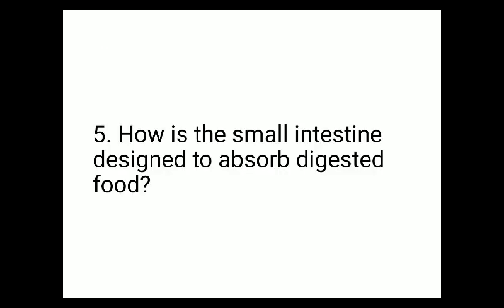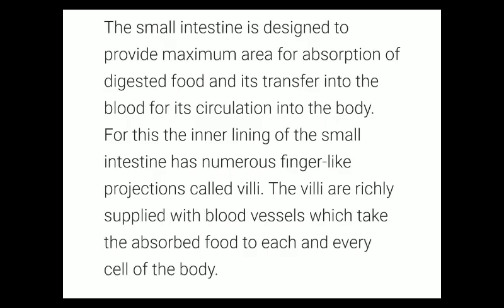Next question is how is the small intestine designed to absorb digested food? So small intestine possess finger like structure called villi which will help in the absorption of digested food. So the answer is the small intestine is designed to provide maximum area for absorption of digested food and its transfer into the blood for its circulation into the body.